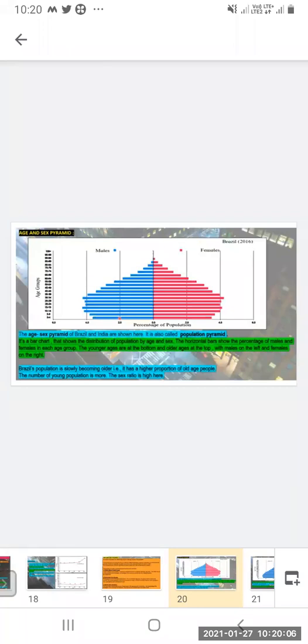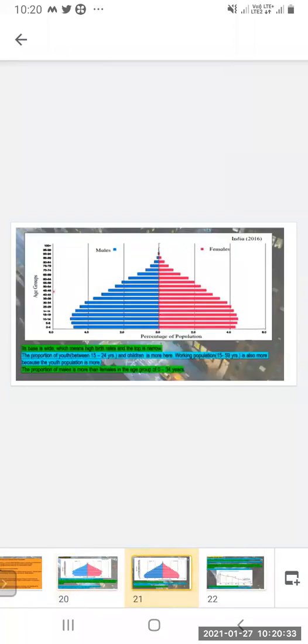Brazil's population is slowly becoming older, that is, it has a higher proportion of old age people. The number of young population is more, so the sex ratio is higher. We have already seen that Brazil has a high sex ratio.